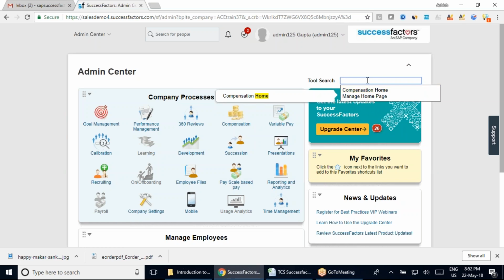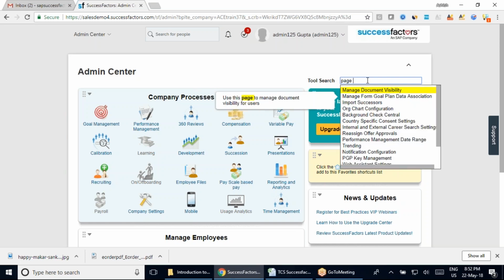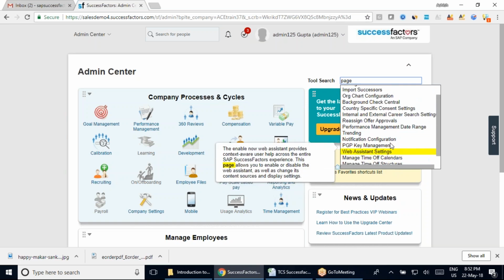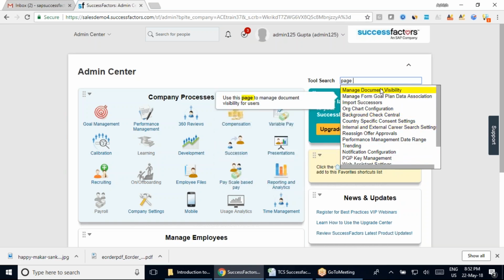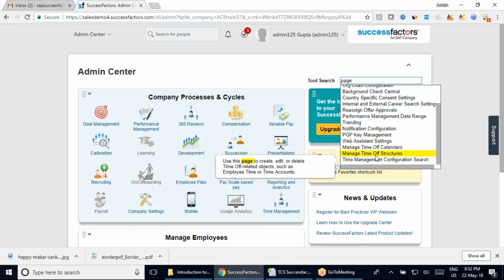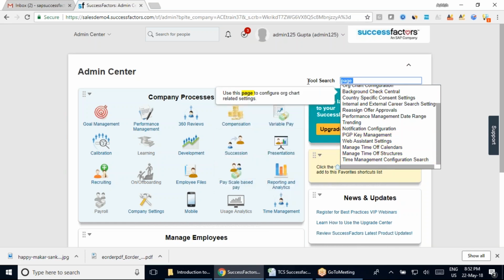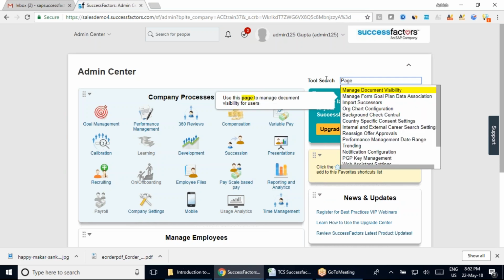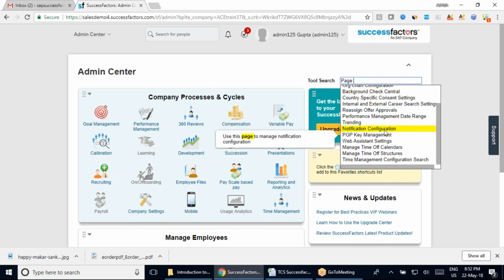Or if you don't remember home also, you just type page, and you can see a lot of manage home pages coming here. No, I don't see that it's coming into your manage home page. No, it's not coming up. I think it will read your first and second word here, but it will not read the last word that you have here. Or maybe let me just type it with a capital P, page. Yeah, it's not showing up.